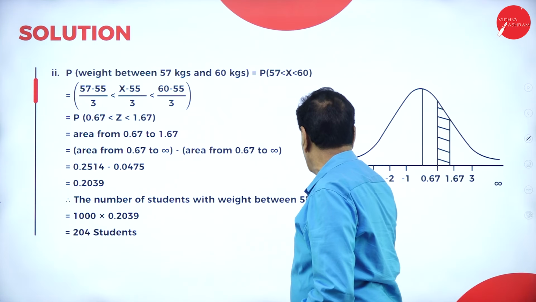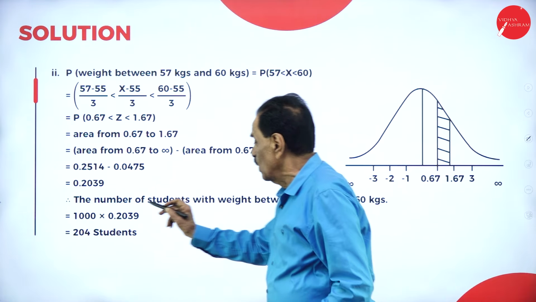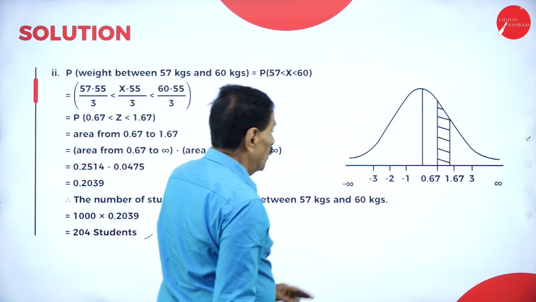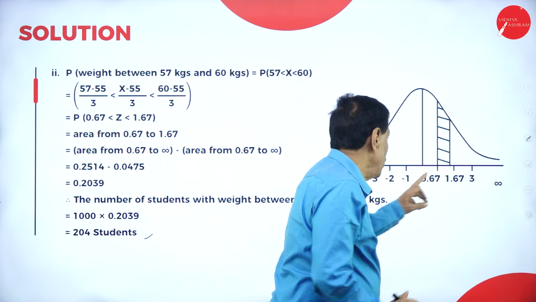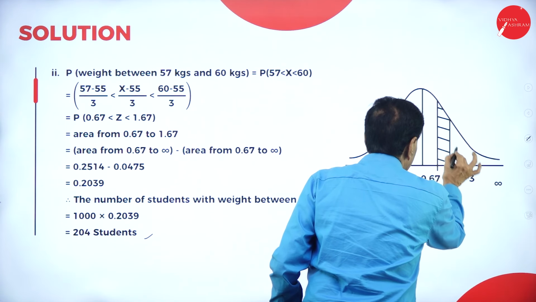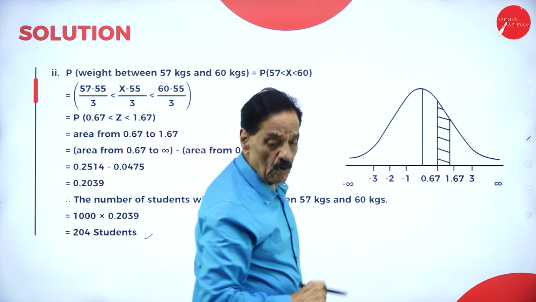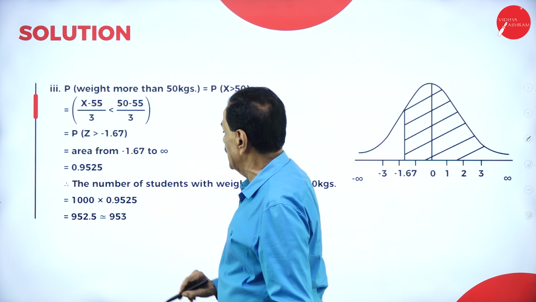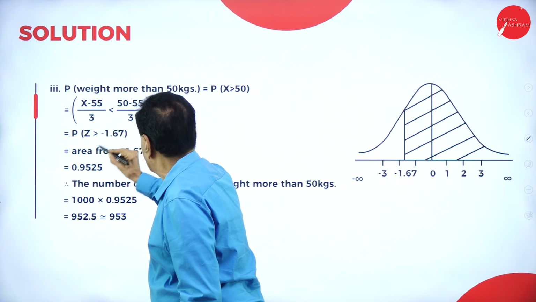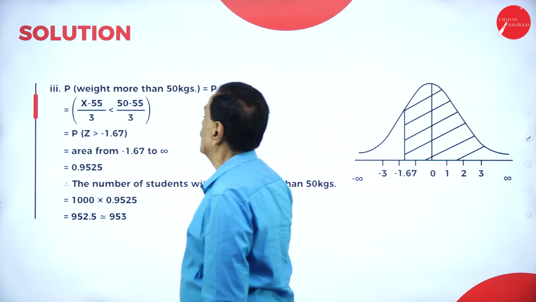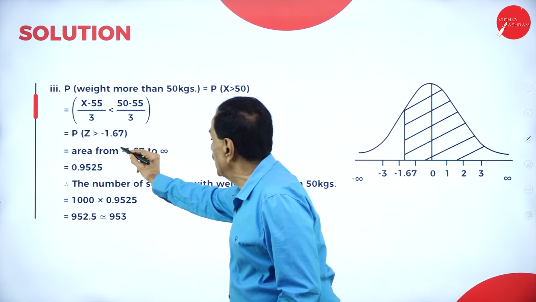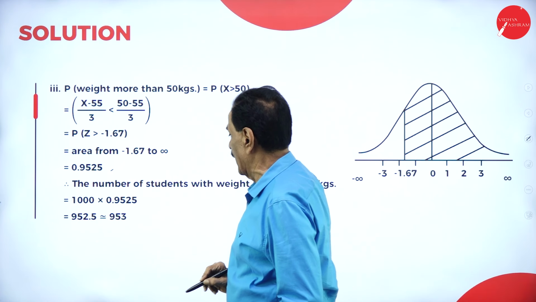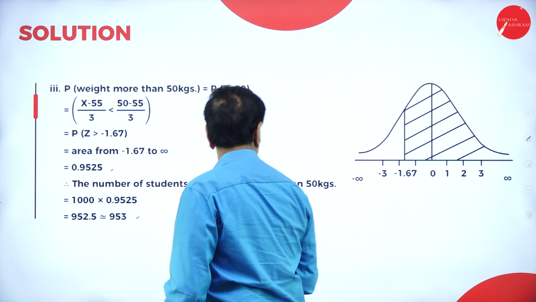The number of students with weight 57 to 60 kg, 0.2039 times 1000, is 204 students. So mark it here, this is the area they are going to occupy. Now, weight more than 50 kgs: x minus 55 divided by 3, 50 minus 55 is minus 5 divided by 3, minus 1.67. Area is 0.9525, times 1000 is 953.